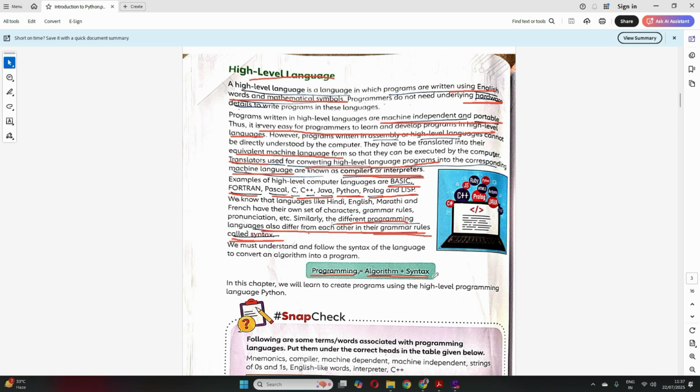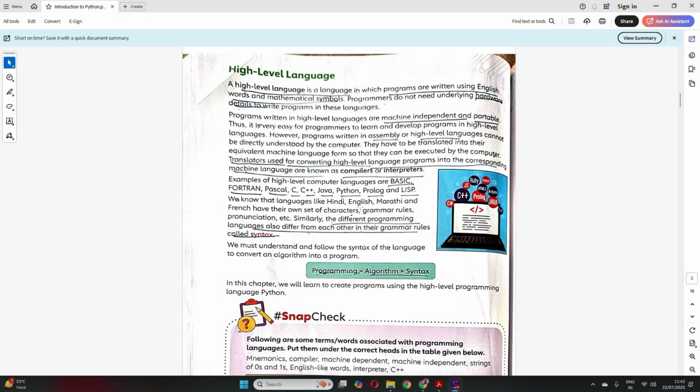But how to write it in program form? I have to write this input A and B in the form of the syntax for that program. Then it becomes a program. So basically programming is what? Algorithm plus syntax. Clear? Good.